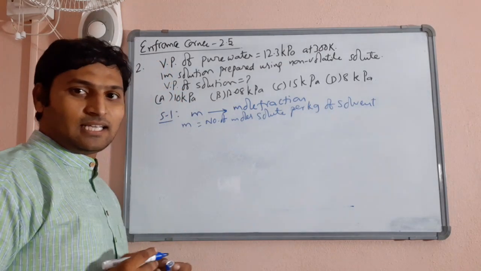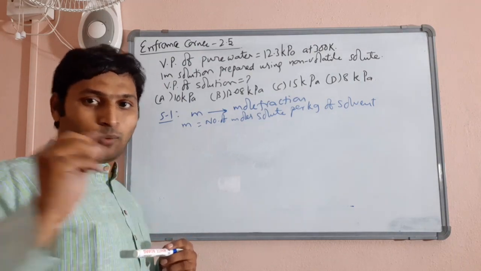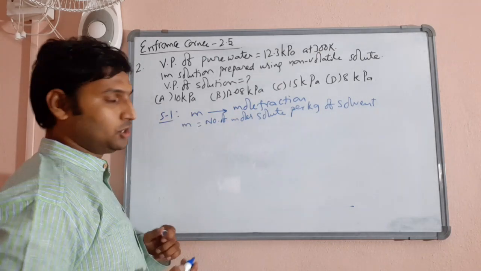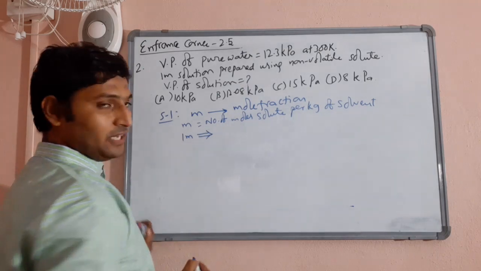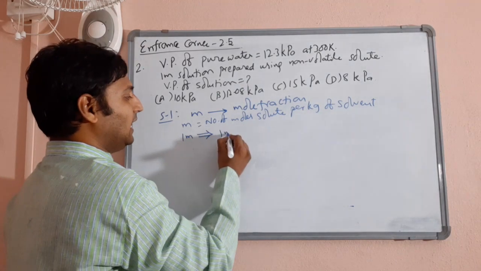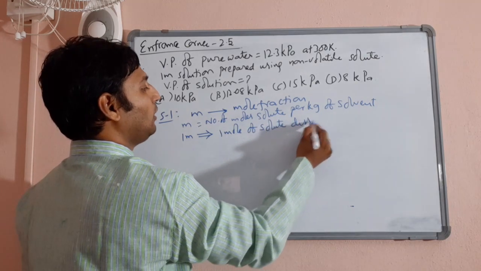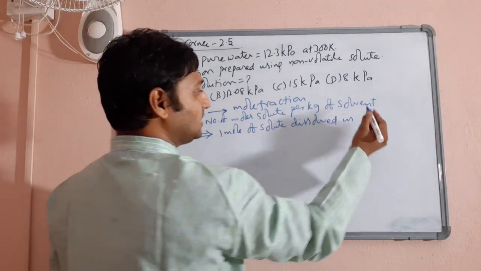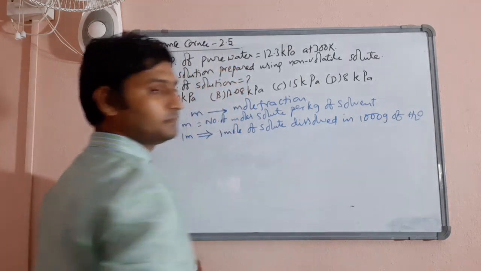So molality is the expression in which we take the solvent separately, not the total solution. Now, 1 molal implies that 1 mole of solute is dissolved in 1 kg of water, which I will write in grams as 1000 grams of water.